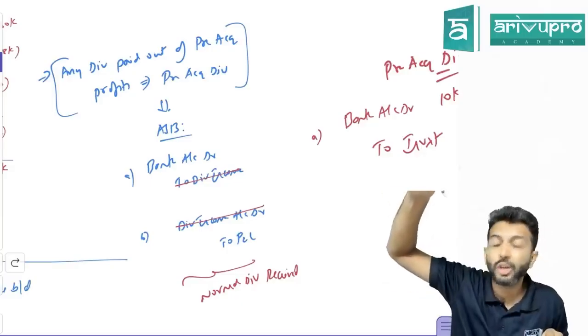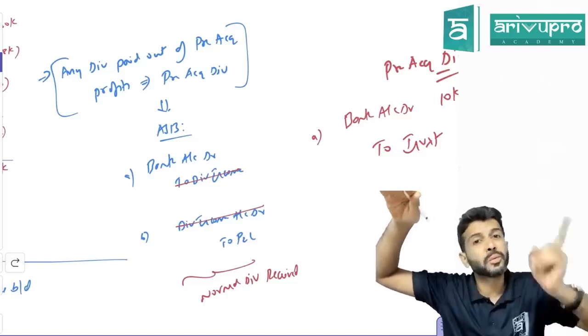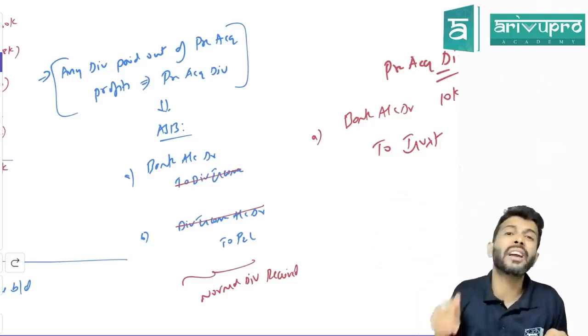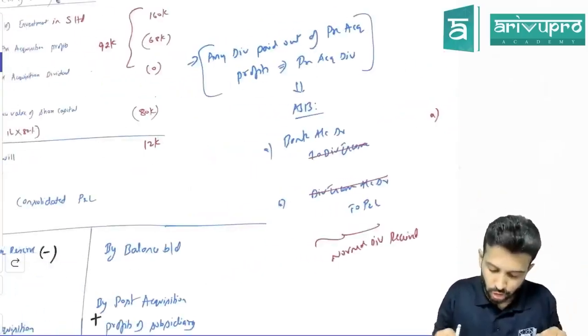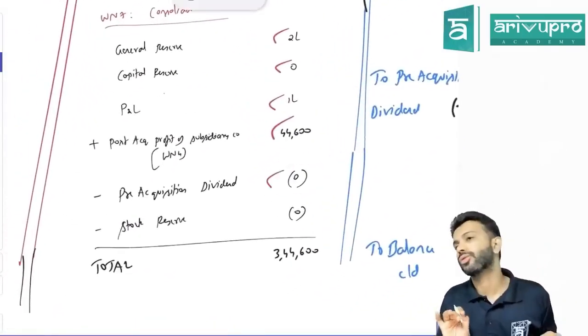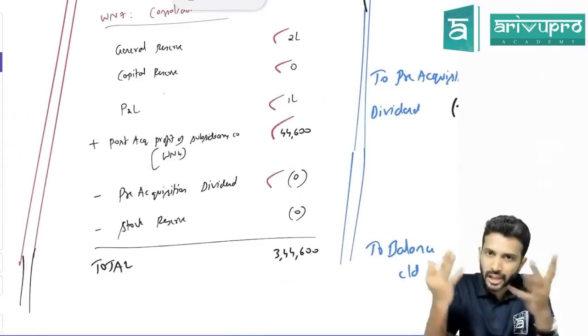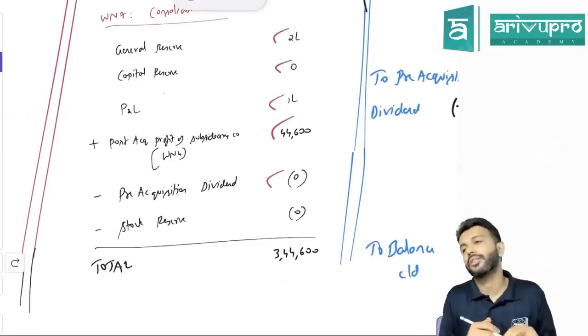Unnecessarily increased. Should this income go to P&L or should it be reduced from cost of investment? It should be reduced from cost of investment. But unnecessarily P&L has been increased. So what to do? P&L balance we need to reduce. So if you have any pre-acquisition dividend from working note number 7, you also need to reduce. Understood? That they will give. In this problem, is it there or not? Not there.